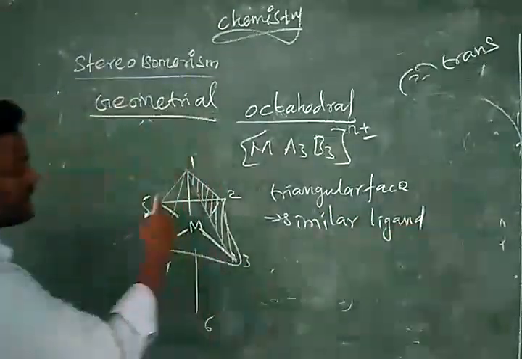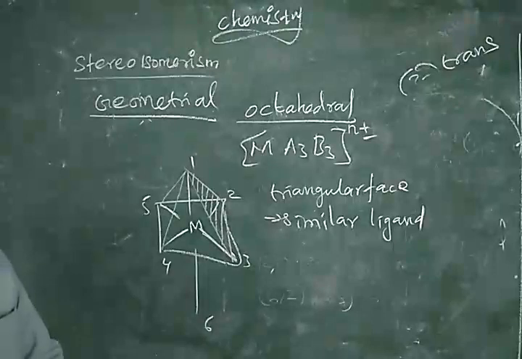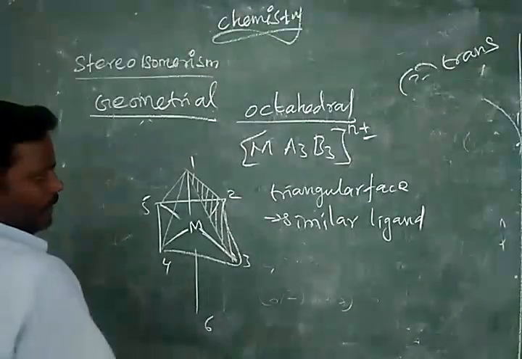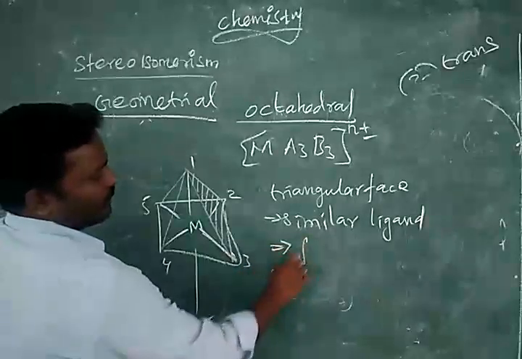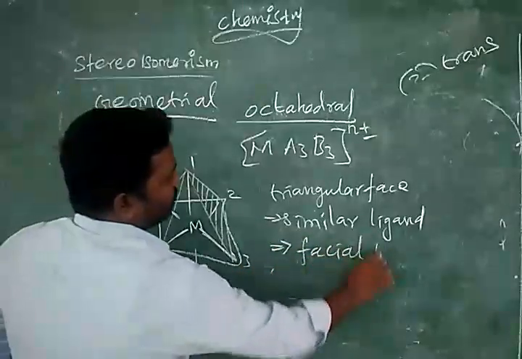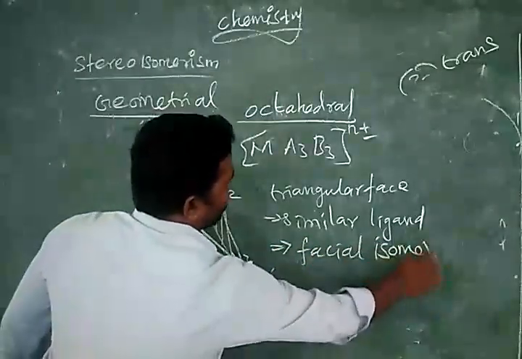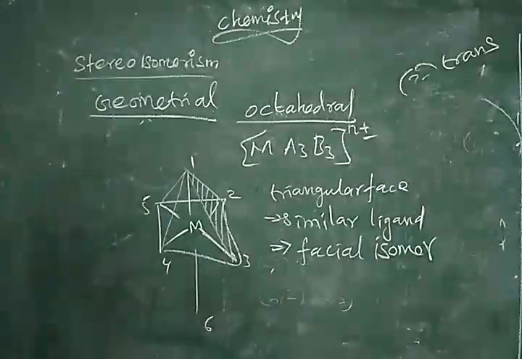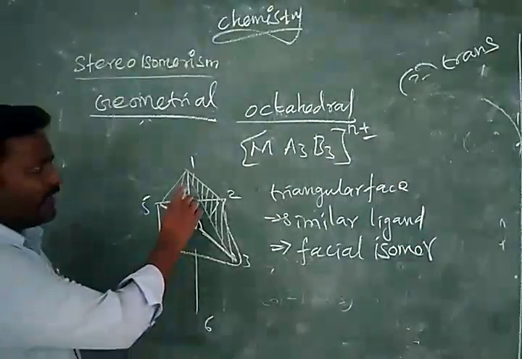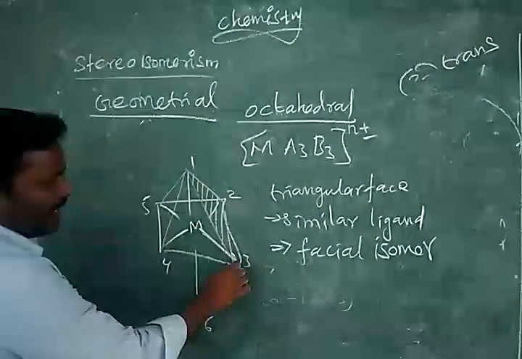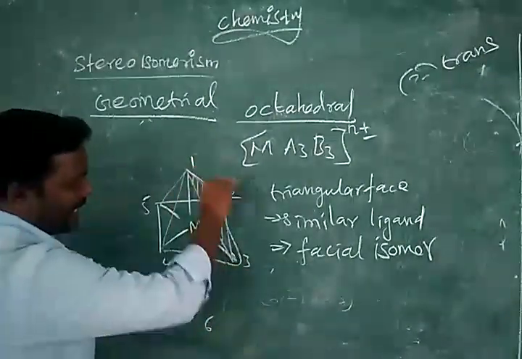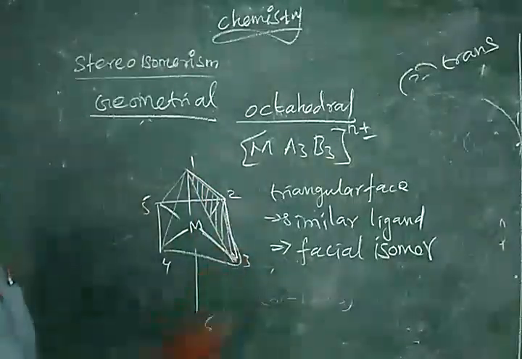We can say that is the first type of isomer. This is also called facial isomer. Listen carefully. We are taking three positions. Those three positions make one triangular face.